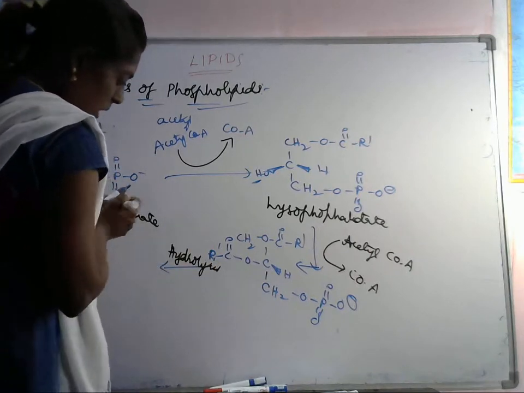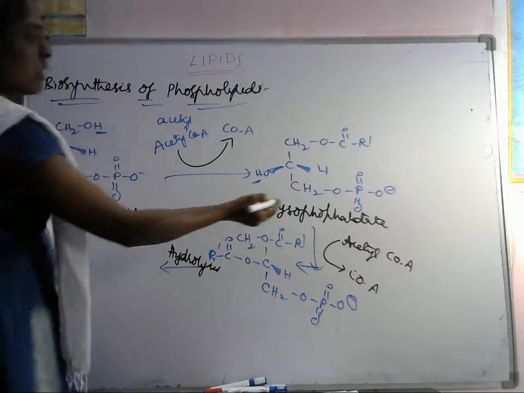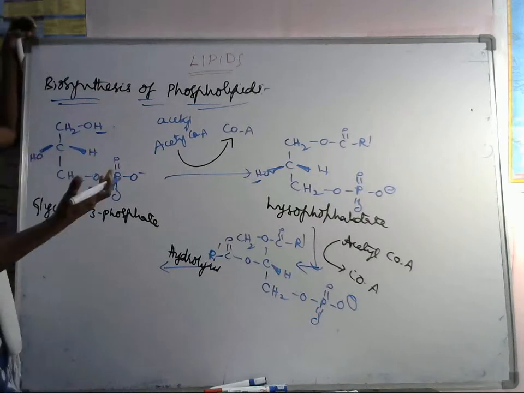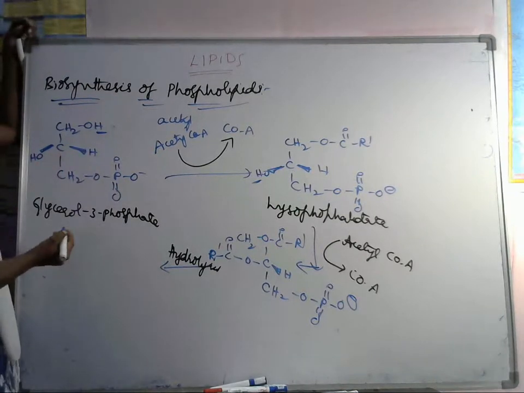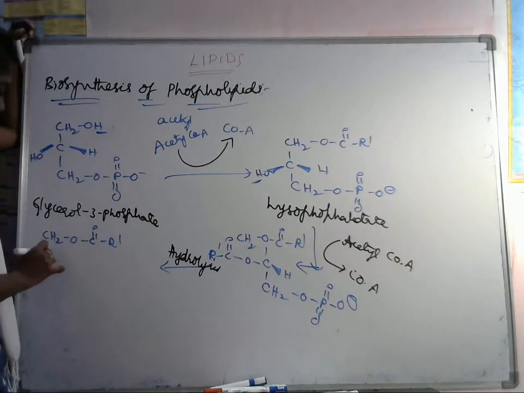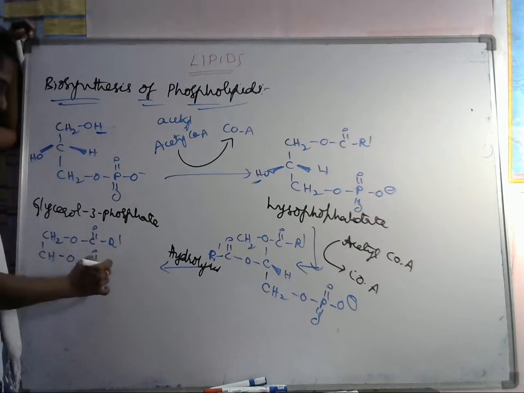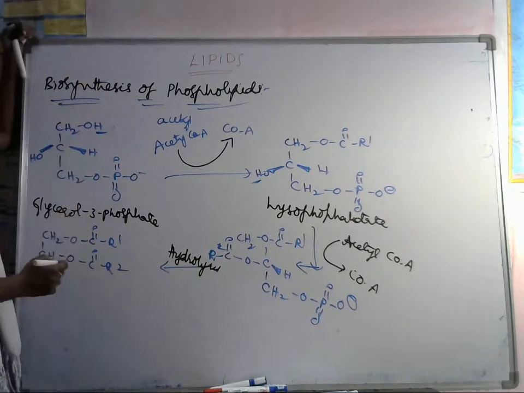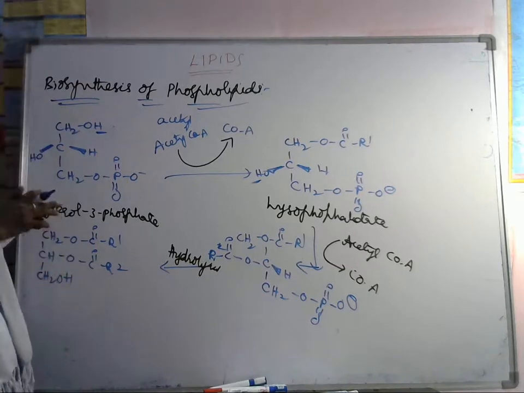so what will be there? Here this phosphate group is attached, the phosphate group is removed, means converted into an OH group. Okay, so then we will get CH2OCOR1, and again at the second one also we will get CHO CO R2, here we have to write the 2, okay, R2, and here next this is converted into CH2OH.